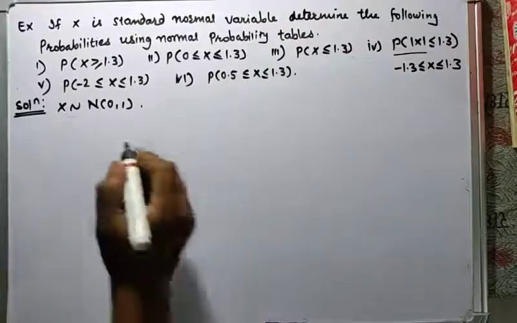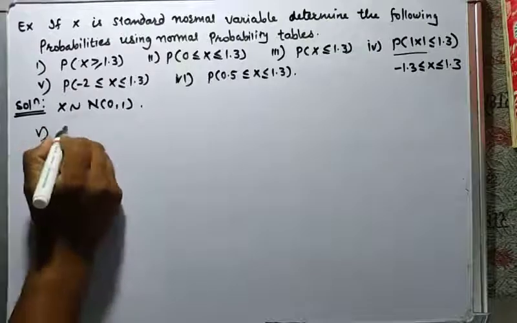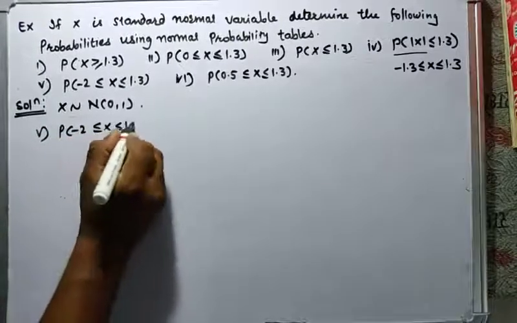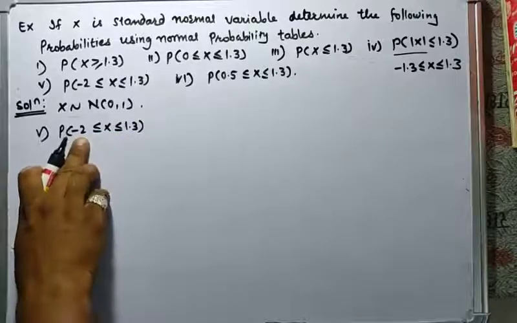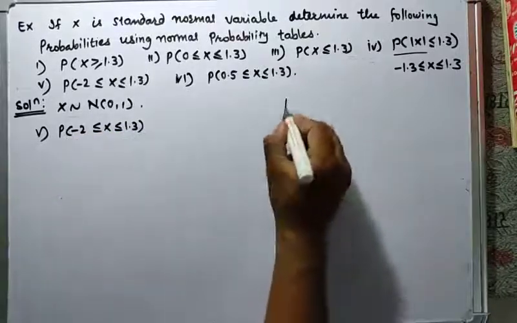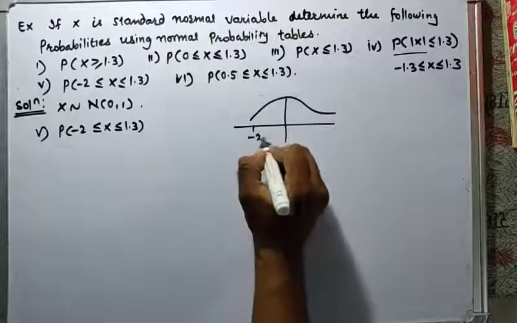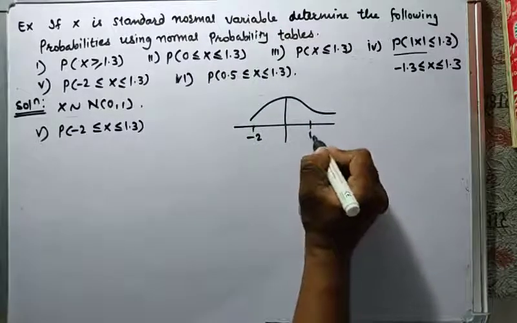Next, the fifth is probability of minus 2 less than or equal to x less than or equal to 1.3. Here this is negative and this is positive. From the graph, here is minus 2 and here is 1.3.